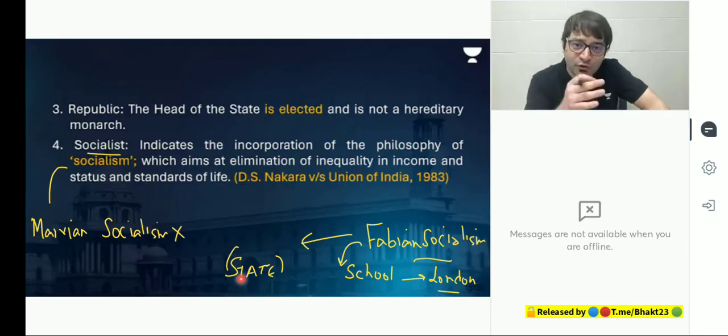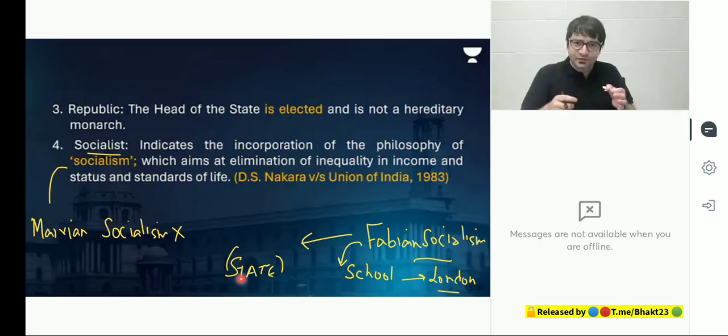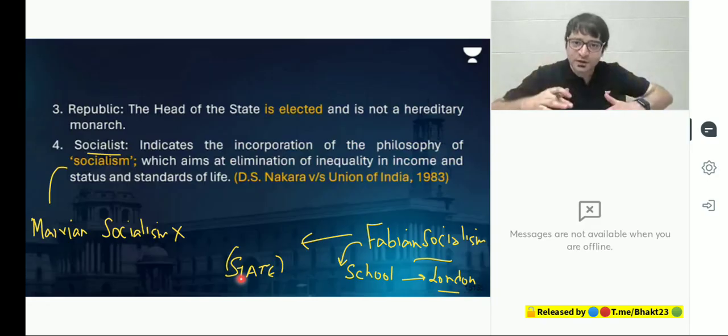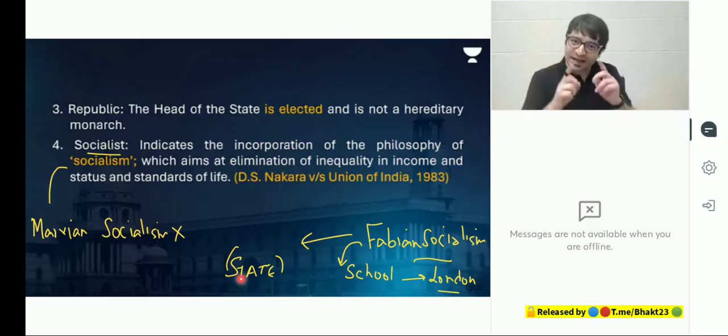So basically, when the Constitution in its preamble talks about socialist, that means one character, one nature of the Indian state is that we are socialist. That does not mean we do not recognize private property. That does not mean we want to abolish private property. All that we want is that this inequality should be reduced so that the standard of living of the people enhances. And that can happen through government intervention, through government policies, through government laws.